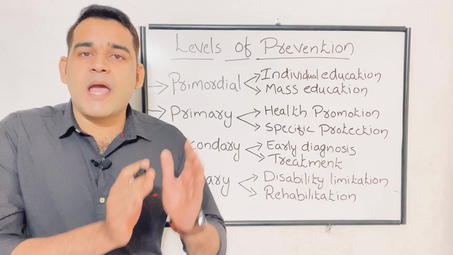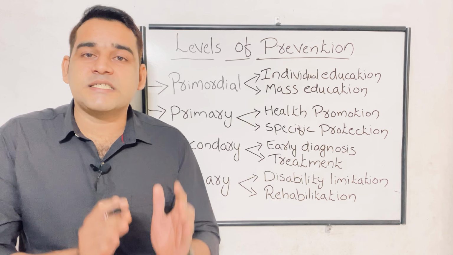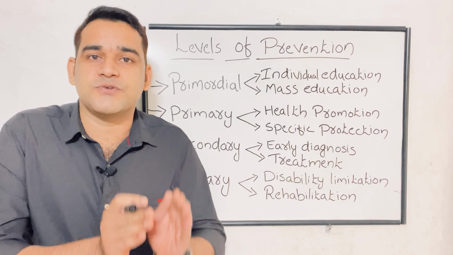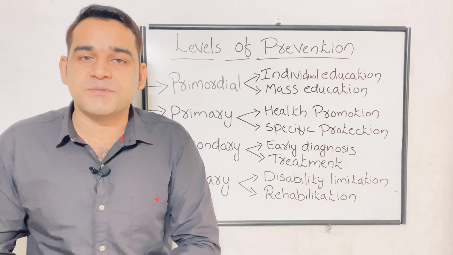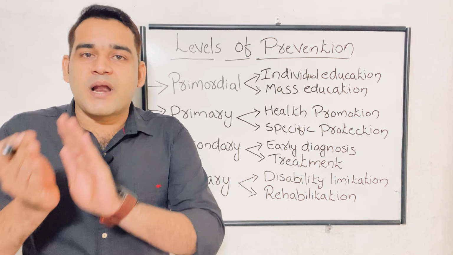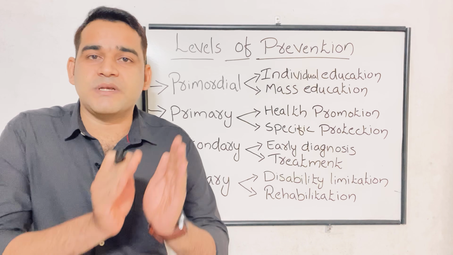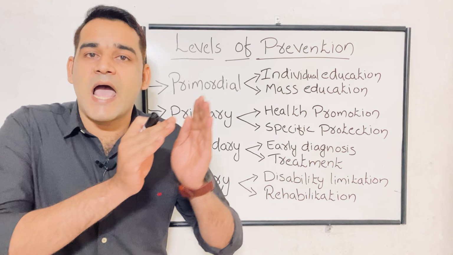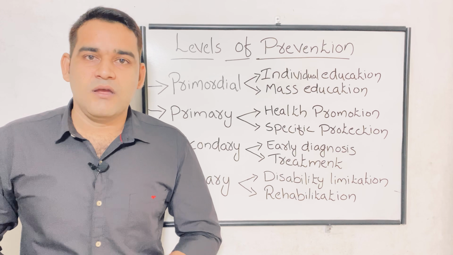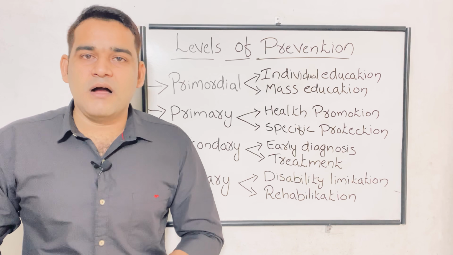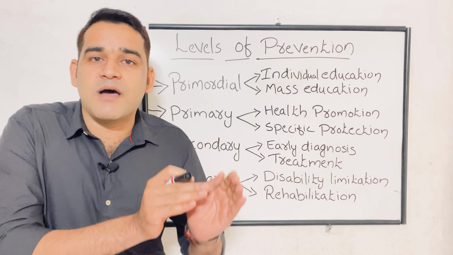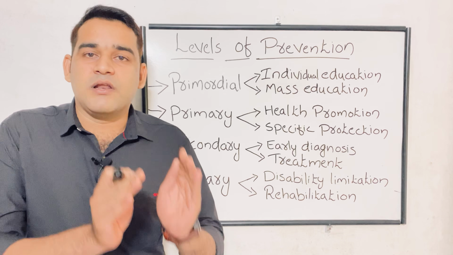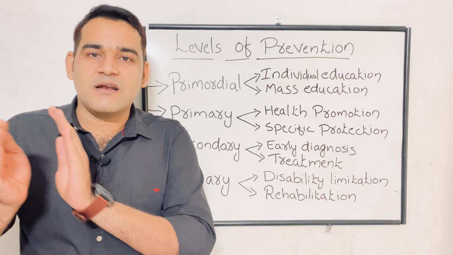Okay. In primordial prevention, risk factor is absent. That is very important. Most of the students are confused. What is the difference between primary prevention and primordial prevention? Always keep it in mind. In primordial prevention, the risk factor is absent. We are focusing on the prevention of the development of the risk factor. Okay. I will give you an example so you will get a better idea.